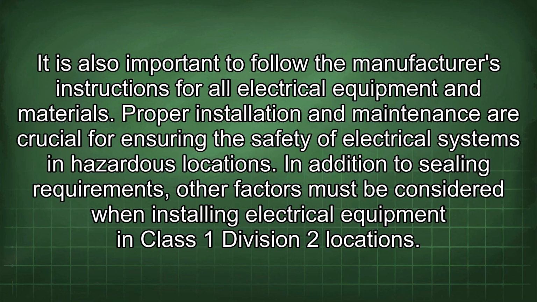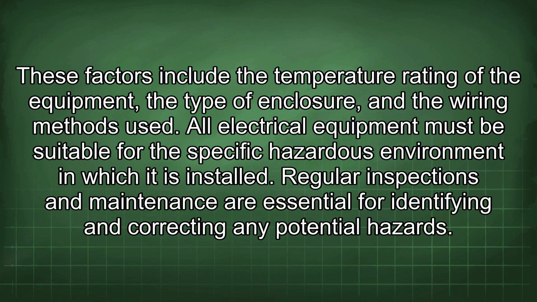In addition to sealing requirements, other factors must be considered when installing electrical equipment in Class 1 Division 2 locations. These factors include the temperature rating of the equipment, the type of enclosure, and the wiring methods used. All electrical equipment must be suitable for the specific hazardous environment in which it is installed.